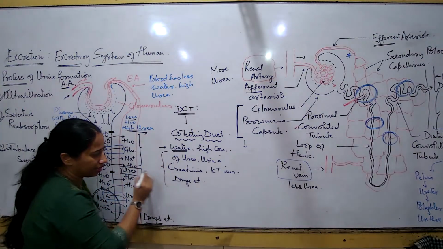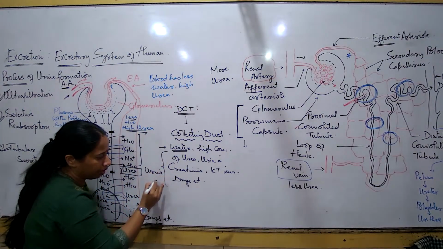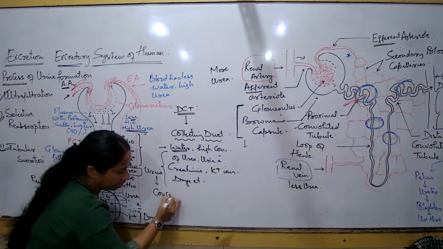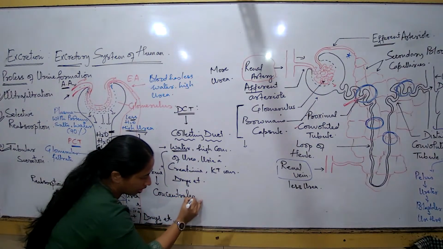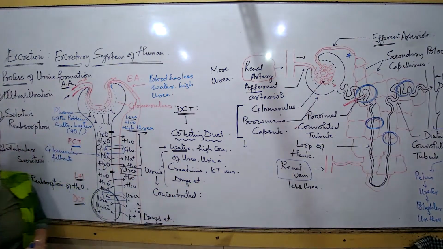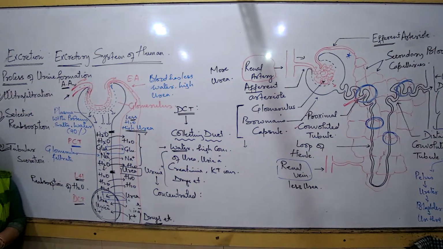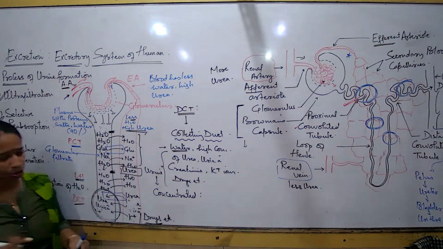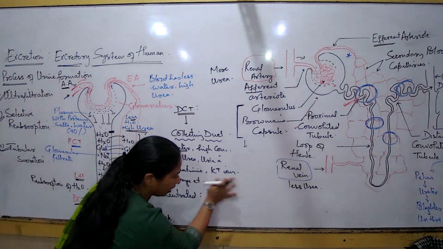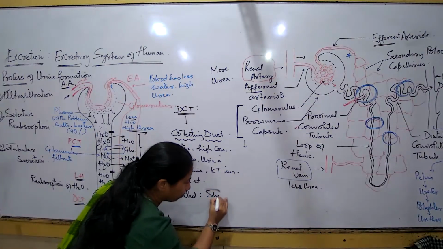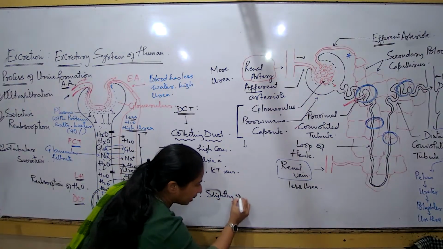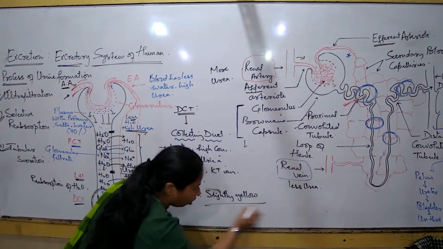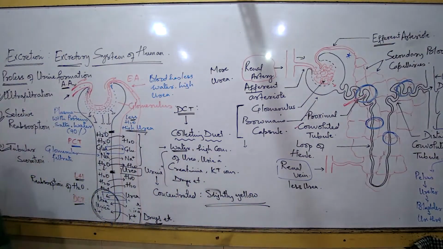Can we say that this fluid, that is the urine, is concentrated? Yes, that's the reason we say the urine is concentrated. And what is the reason? It is understood that the urine is concentrated because it does not have a huge amount of water like this. It has only a small amount of water to dissolve all these substances. The color is slightly yellow, very faint yellow, because of a specific type of pigment present in it.